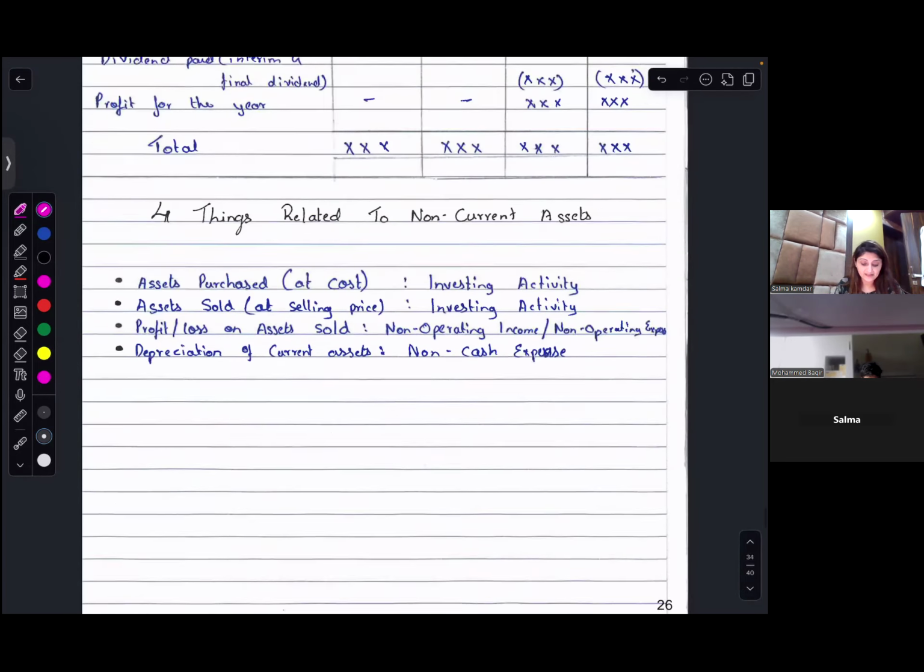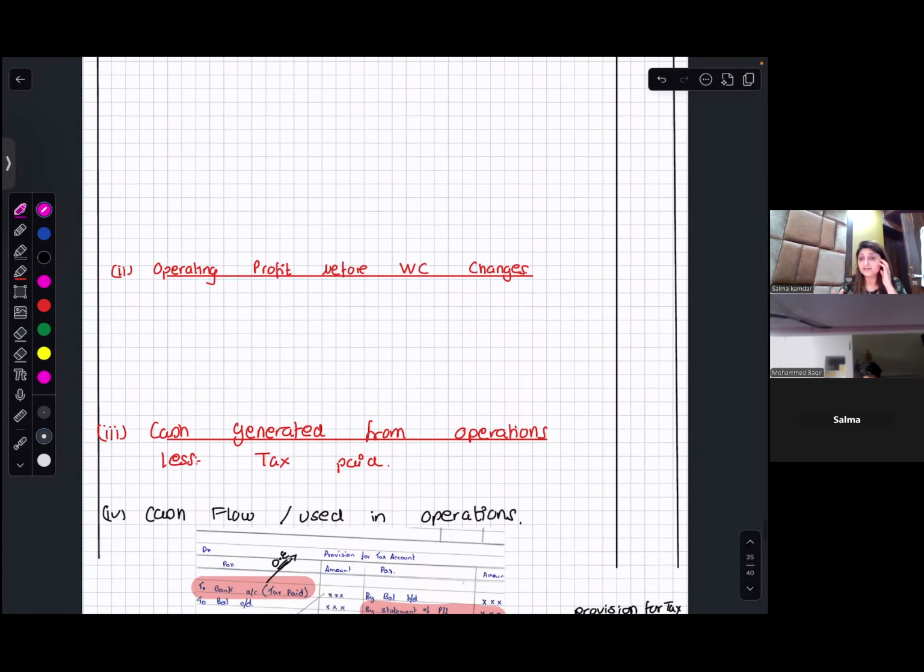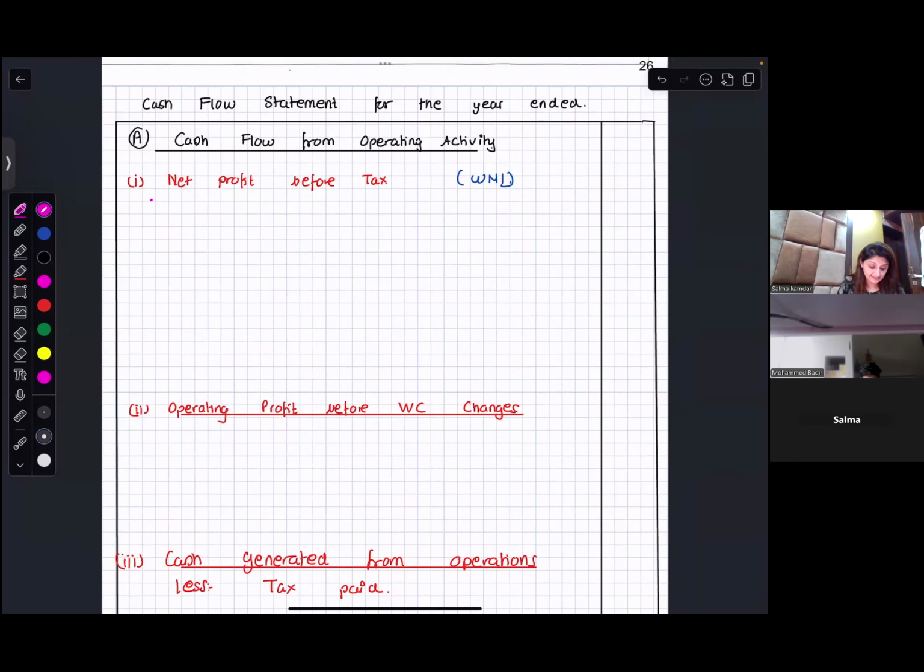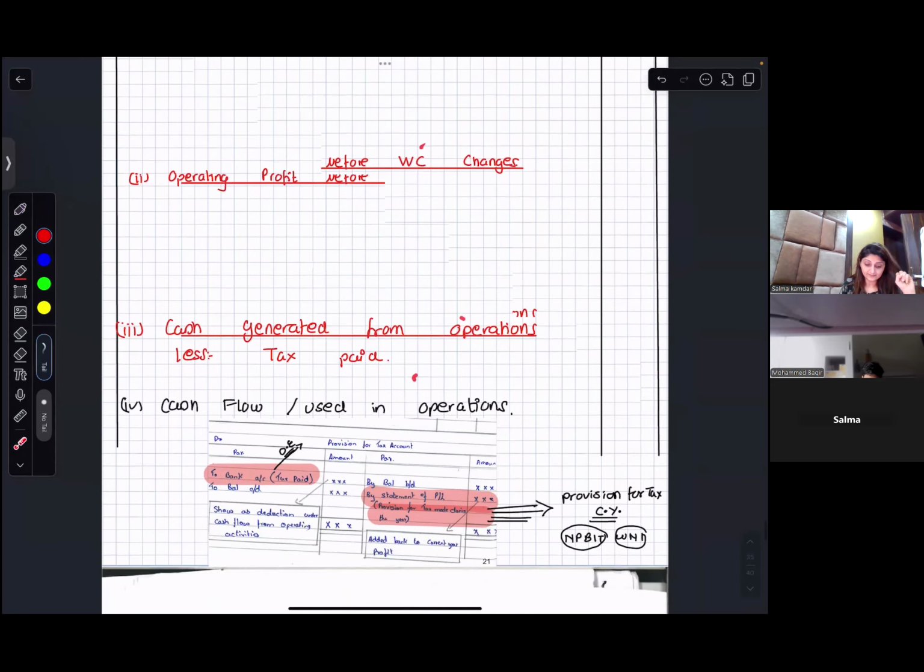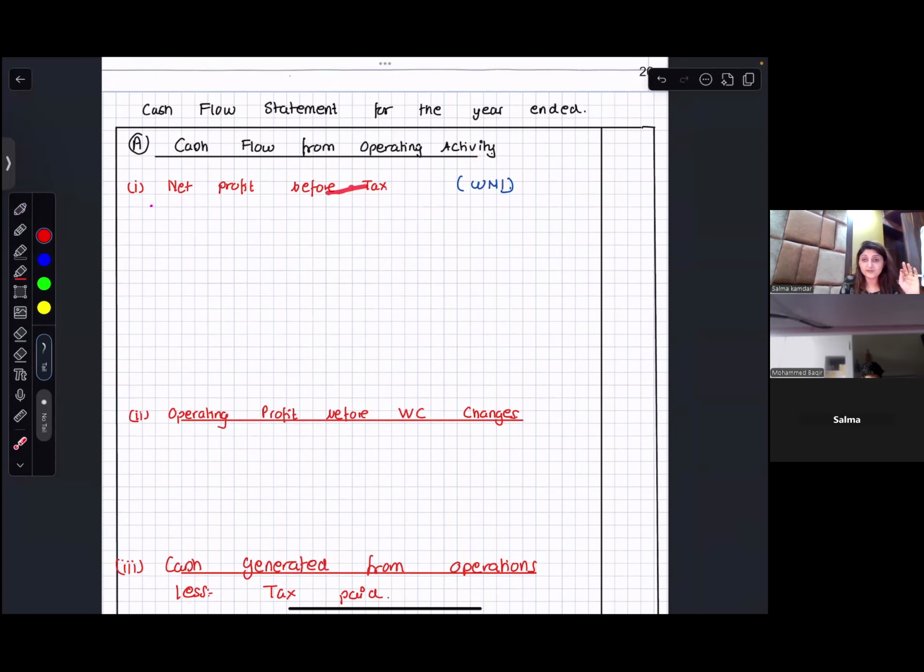Okay. So we have done what? First thing is cash flow from operating activities, correct? In cash flow from operating activities we did five things. Net profit before tax, operating profit before working capital changes, then cash generated from operations, which is less tax paid, and then cash flow from or used in operations. Net profit before tax and extraordinary items will be in your working note one.